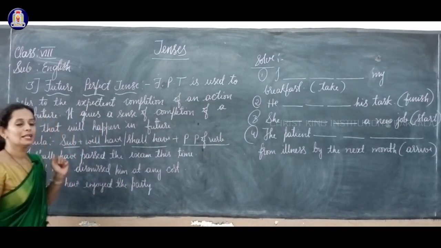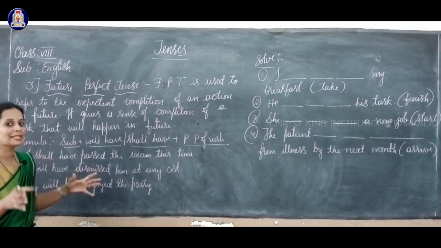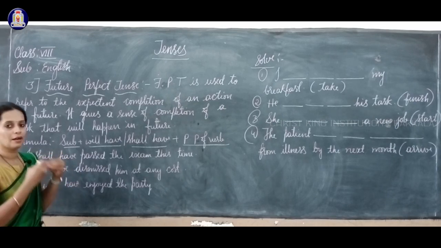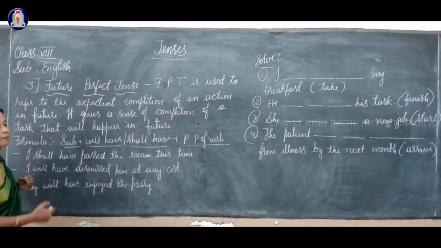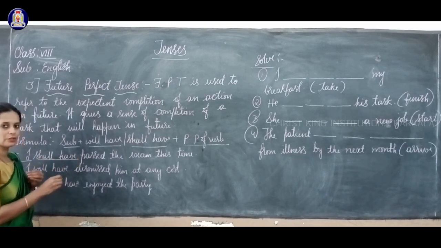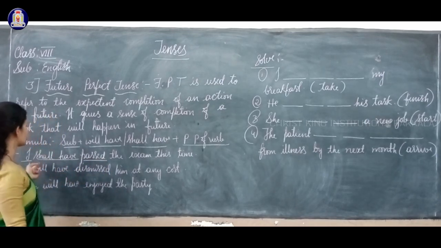Okay, now let us move on to some of the examples here and we'll make it clear how you have to form sentences under future perfect tense. Okay, here I is the subject, shall have, and you used passed the exam this time. I shall have passed.